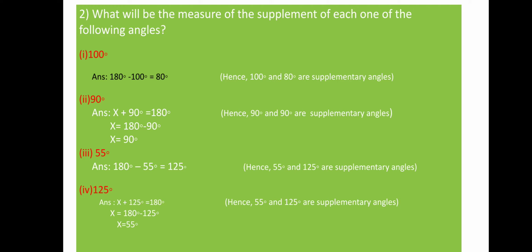Next, 55 degrees. So 180 minus 55. If you do the subtraction, you will get 125. Then the third sum also, x plus 125 degrees. We don't know the supplement angle for 125, so you can take it as x. Again, if you do the same procedure, you will get x value is 55. So 125 and 55 are supplementary angles.